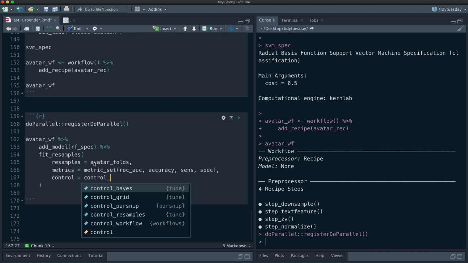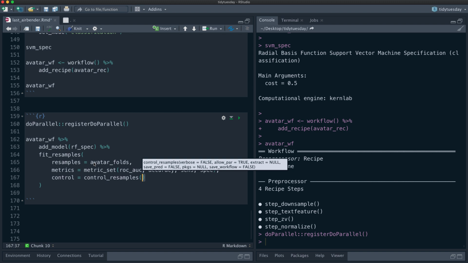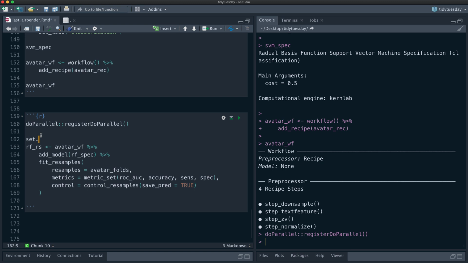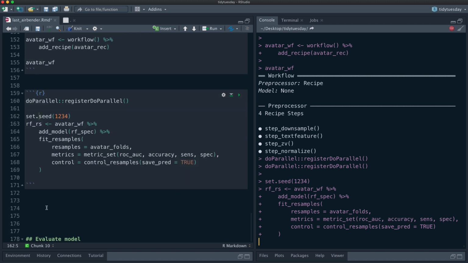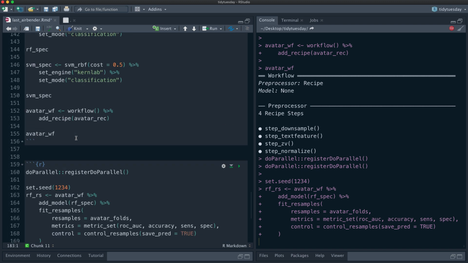Control resamples. Let's say save prediction equals true. All right, so let's call this one RFRS, and let's set a seed. So let's get that one going, and then let's start another. While that's going, let's start another chunk down here for the support vector machine.